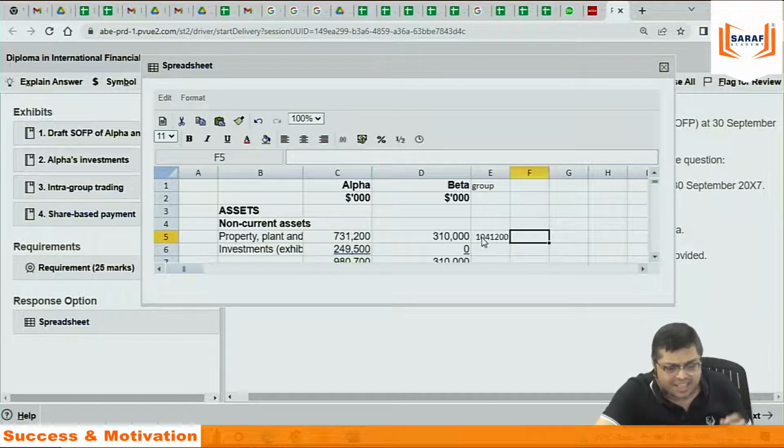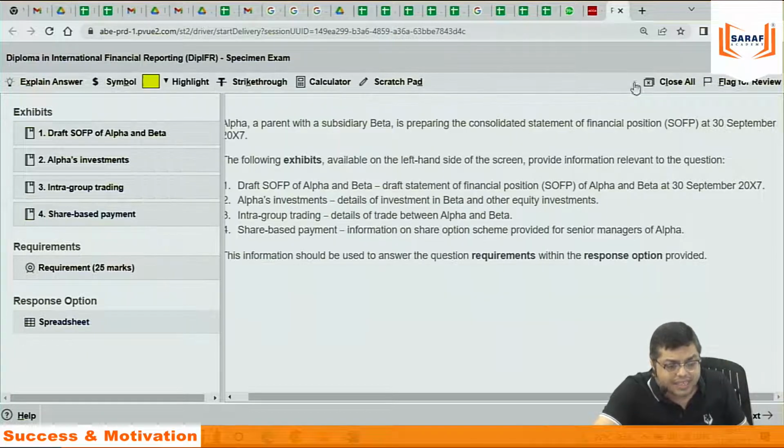If you are not liking this, you can do it in a calculator also. But at least you are saving your time. Somebody will say, "Sir, I took more time in the exam." Why? Because you are not well prepared with the screen of the institute. How the exam will be, how I need to perform, all that you need to practice. Practice makes a man perfect.